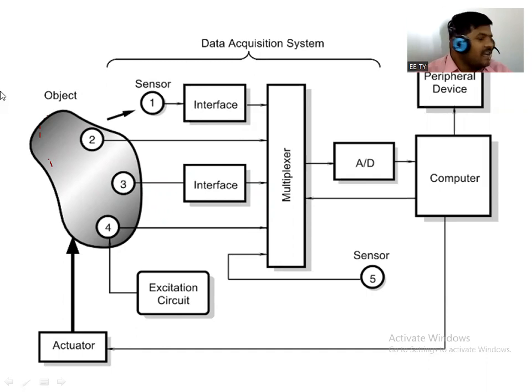These sensors are directly attached to that object, right? Now, for sensor number 1, there is some distance between the object and that sensor, right? So sensor number 1 is called a non-contact type sensor, whereas where there is contact between sensor and object, it is a contact type.